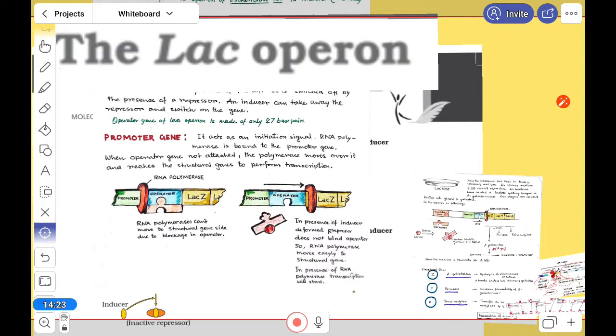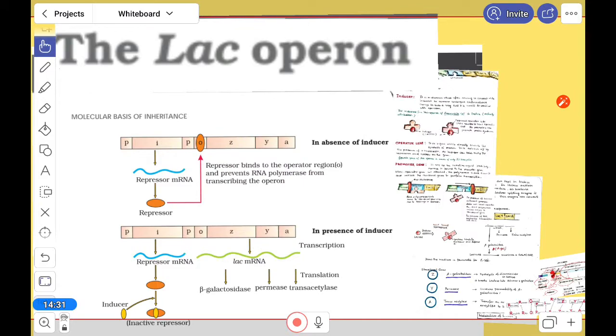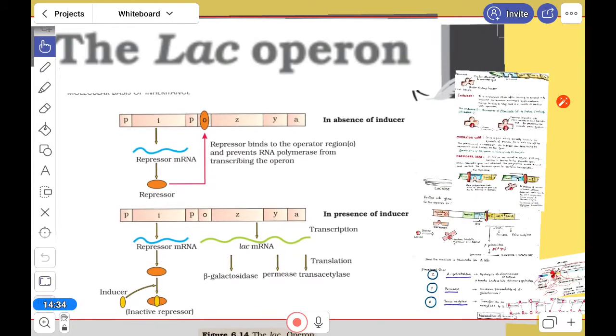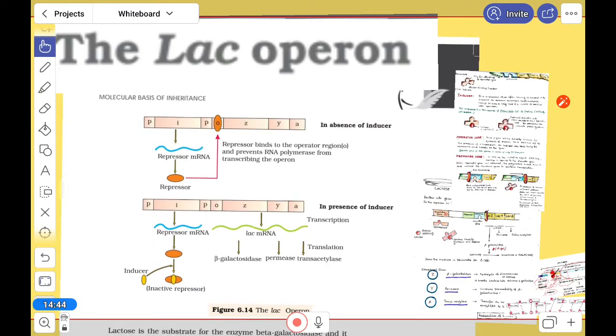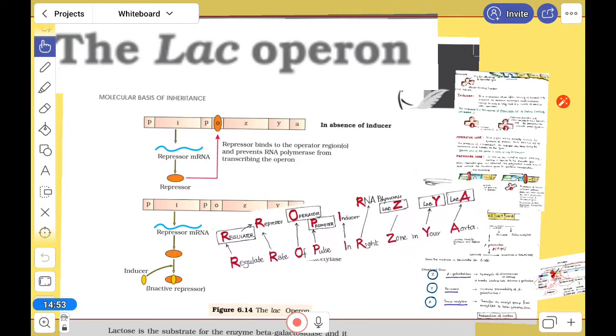You have to prepare it, and keep in mind that you have to draw two different diagrams. Do not make it in a single diagram. One is in the absence of inducer and the other in the presence of inducer, or you can write glucose medium and lactose medium. So you have to draw these two diagrams. At last, I just want to add something that can help you.